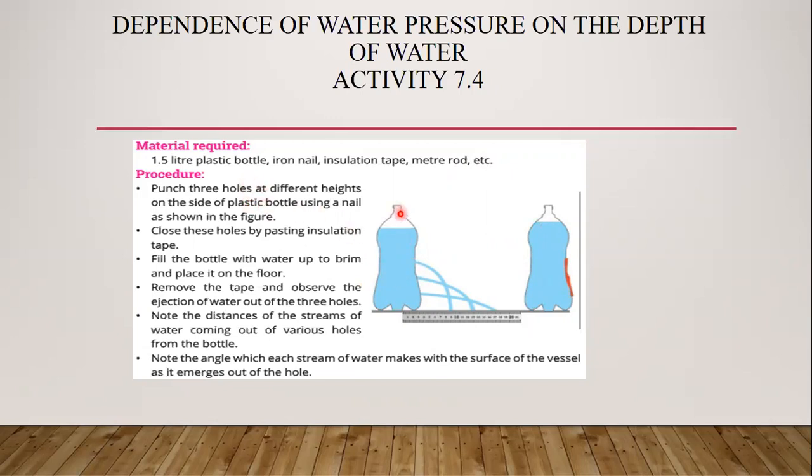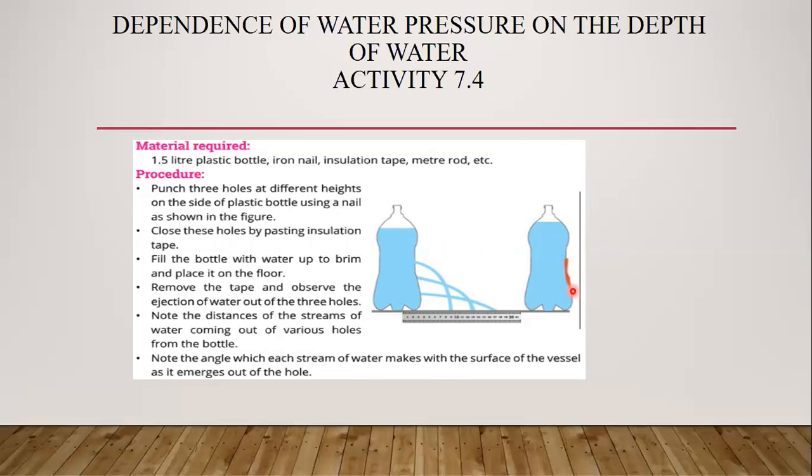Point number one: we need a plastic bottle, and after taking the bottle we need to punch 3 holes at different heights with the help of the iron nail. The iron nail is used to make the holes. The key point is that the holes must not be placed in a single row. There should be a difference of height, like point number 1, point number 2, point number 3. Point number 2: now close these holes by placing insulation tape over them like this.